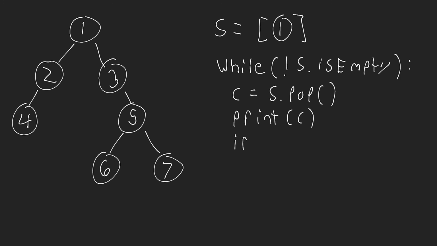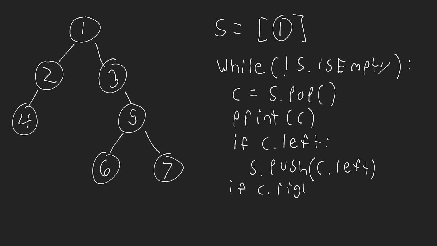So I'm going to say if C dot left, okay, then S dot push C dot left, and if C dot right, then S dot push C dot right. Okay, hopefully you guys can read that. I know that it is pretty messy. All right, so there you go. That is our algorithm.